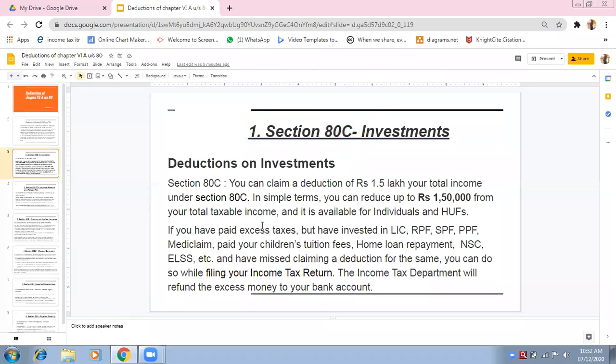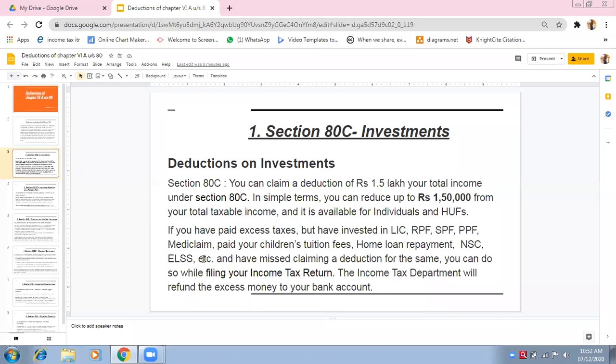These are the investments, and there are so many deductions. We cannot discuss each and every point here, because I am just giving you an idea of what all investments are there through which we can avail Section 80C.